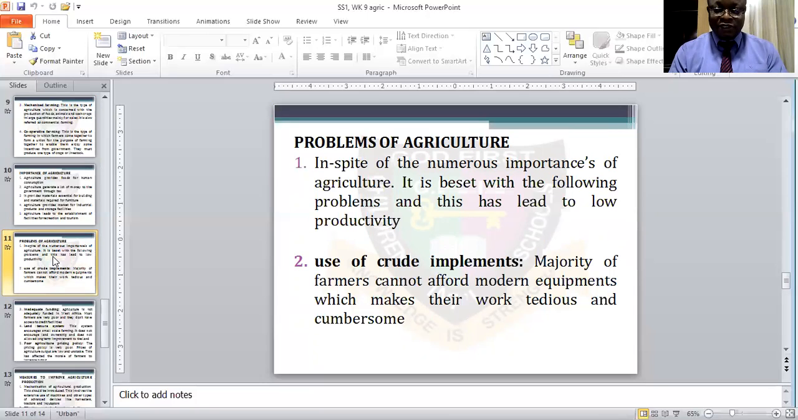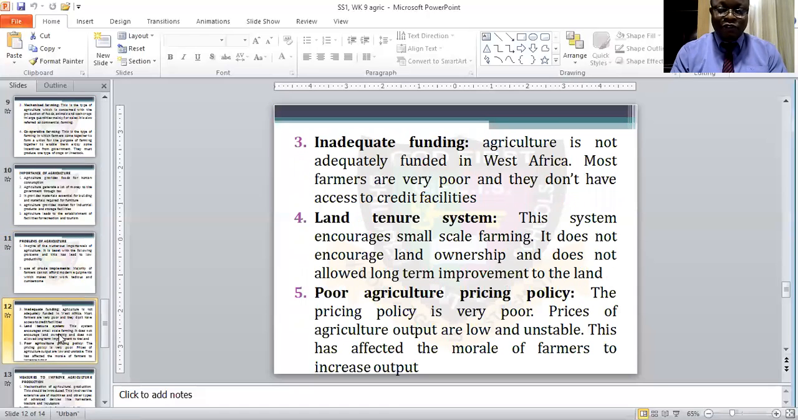So most farmers nowadays find it difficult to afford modern equipment, as it makes their work tedious, and it gives them a lot of problems to make use of the modern equipment. They are unable to use this modern equipment. Then we also have another one: inadequate funding.